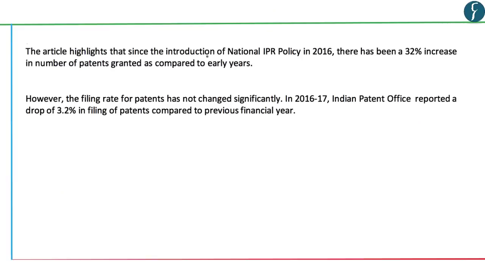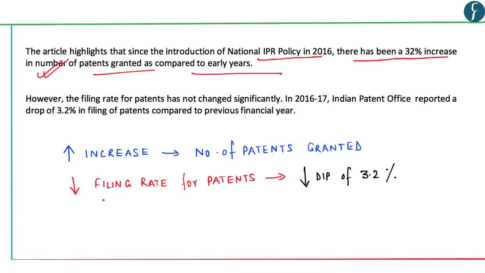The article highlights that since the introduction of this national IPR policy in 2016, there has been an increase of 32% in the number of patents granted as compared to earlier years. So we see an increase in the number of patents granted. However, the filing rate for patents has not changed, and in fact it has seen a dip of 3.2% as compared to the previous financial year. So there has been an increase in the number of patents being granted, however the filing rate for these patents has decreased.